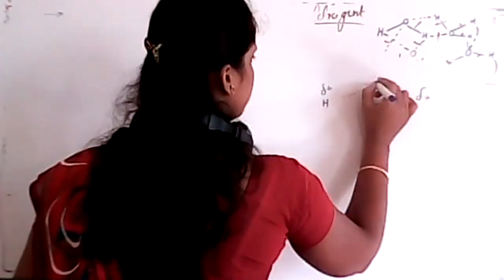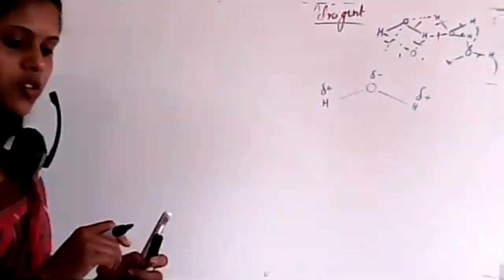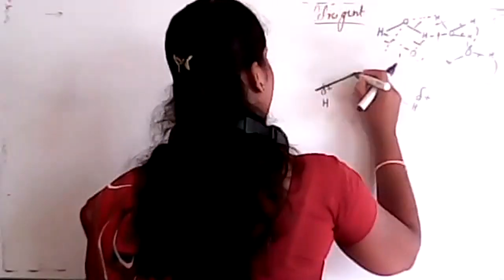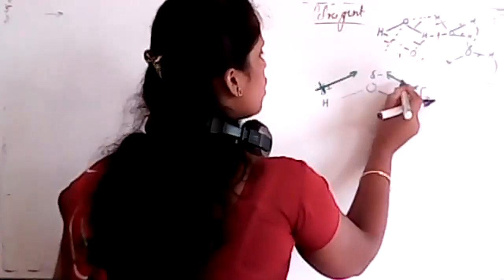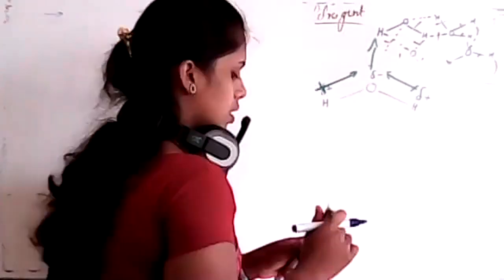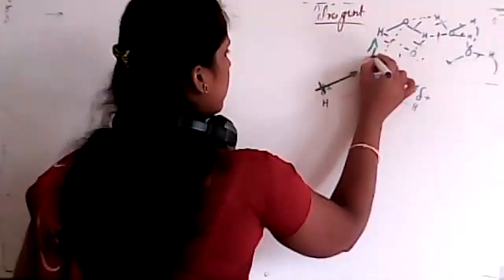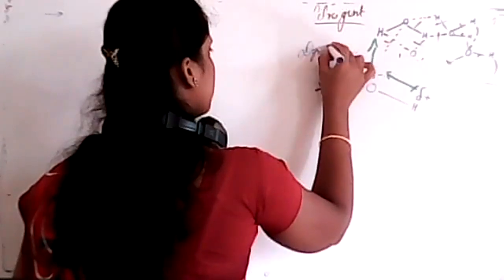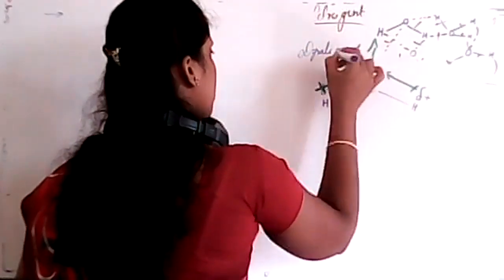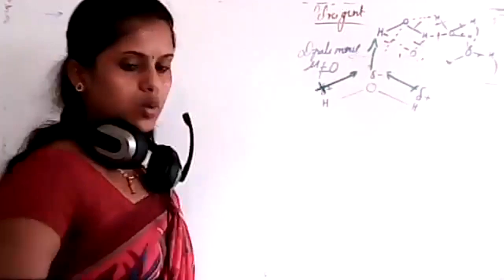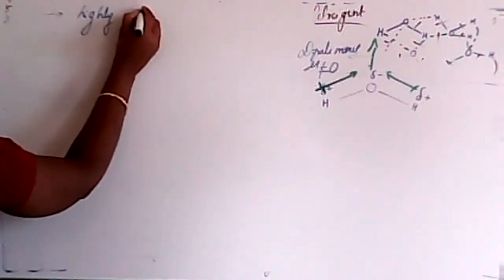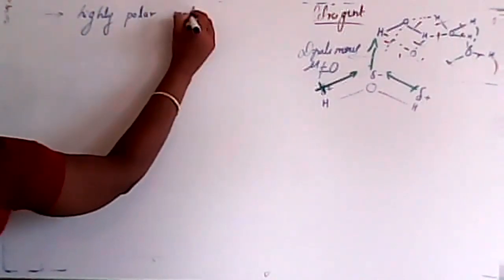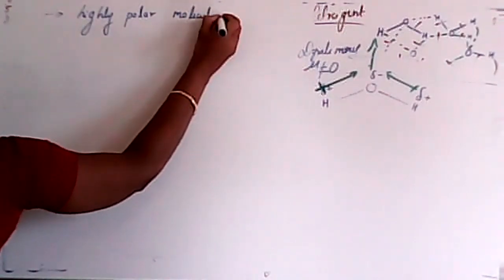So these two add and give a dipole moment, where mu is not equal to 0. So that's why these are highly polar molecules.